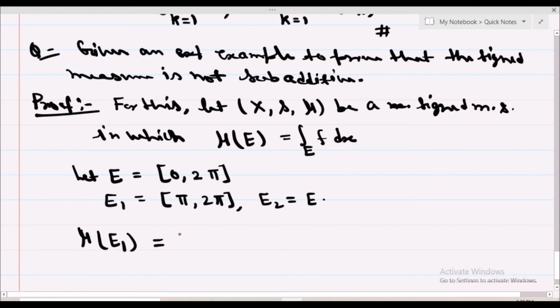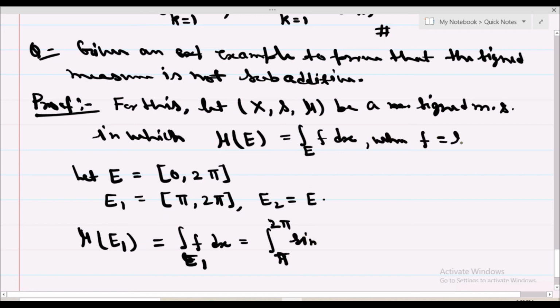We get mu of E1 is equal to integral over E1 of f dx. So it will be pi to 2 pi. We assume here that f is sin x. Okay, so sin x dx.